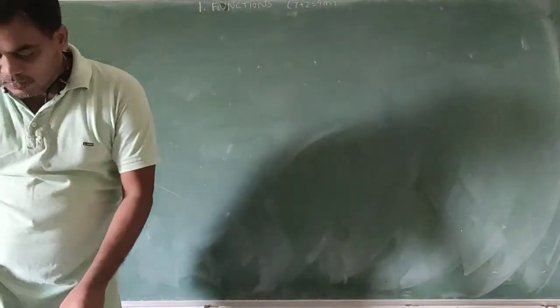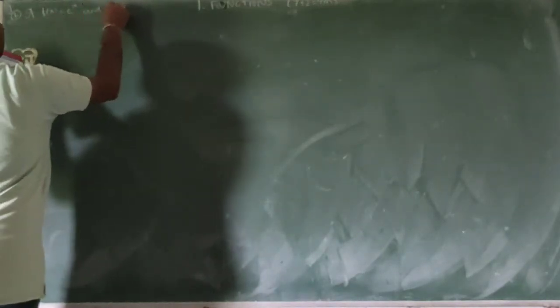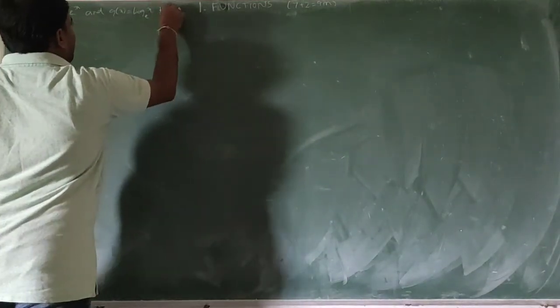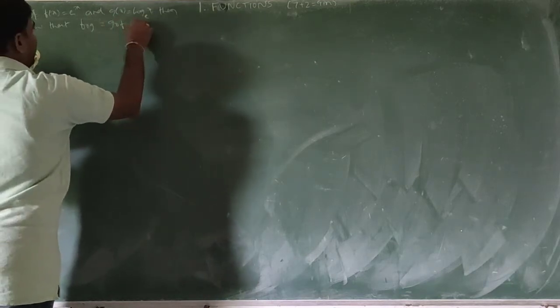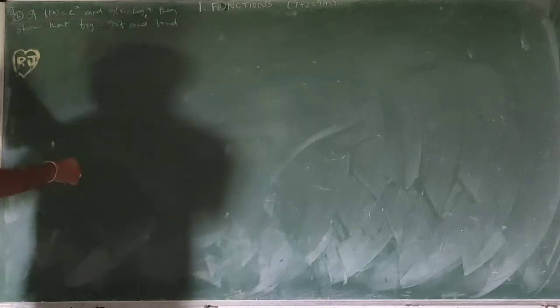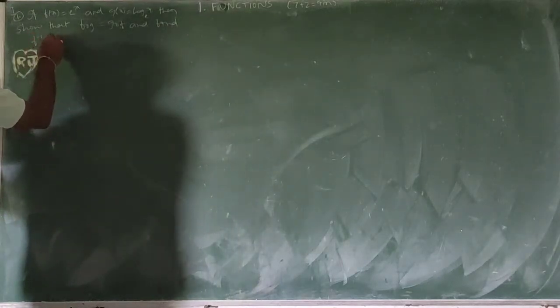Exercise 1b, first question. If f of x equals e power x and g of x equals log x base e, then show that f circle g equals g circle f, and find f inverse and g inverse.